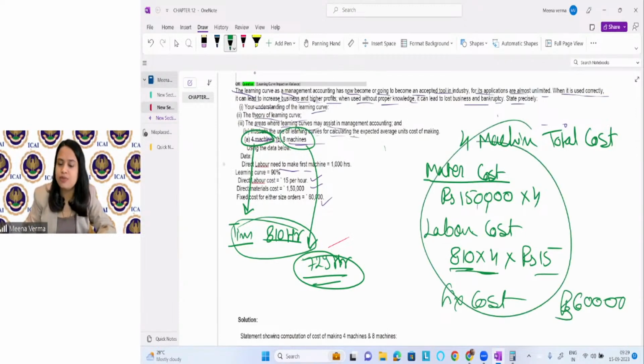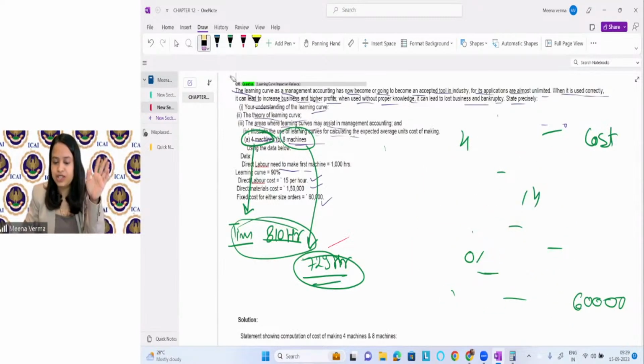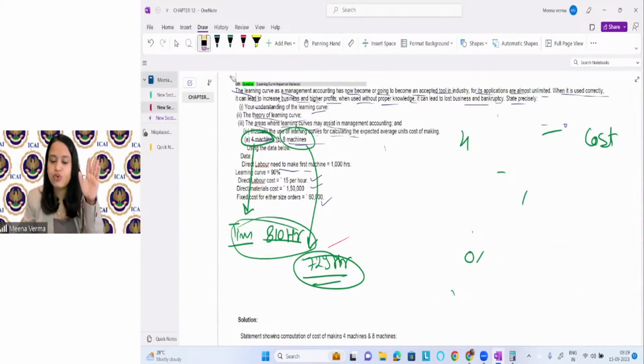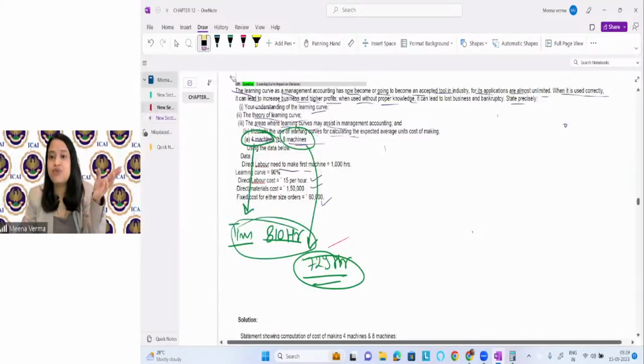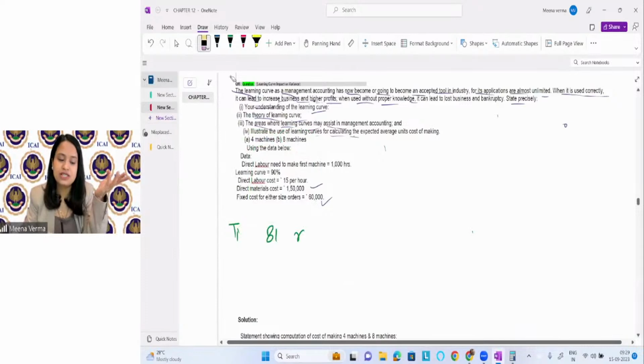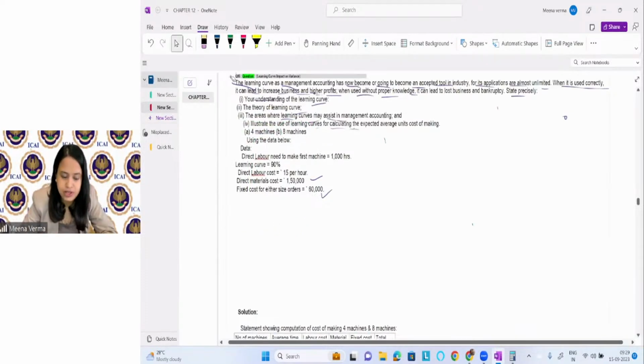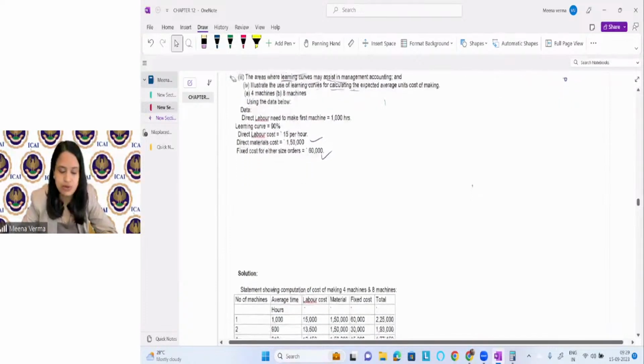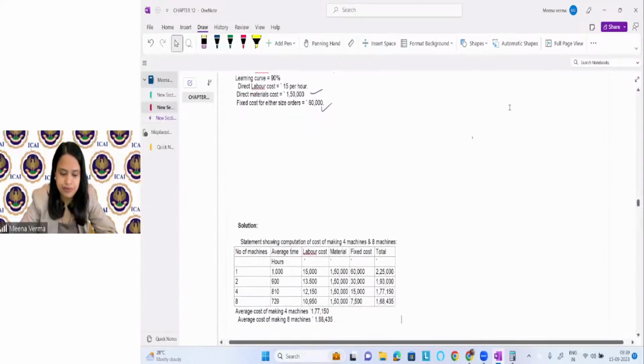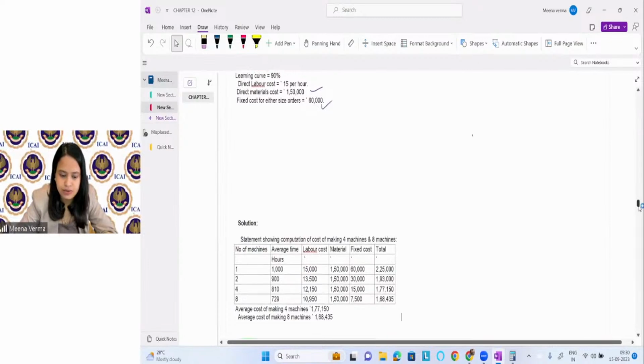Point is that this will not come in the exam, okay? Because they will give you the question related to variance analysis. My point is that just know how to find the hour, machine time, okay? Time required for the 4th machine, when you're producing 4 units, right? You can see, you can apply this formula directly when the production is double. So this is what I want to tell you here. Okay, next.